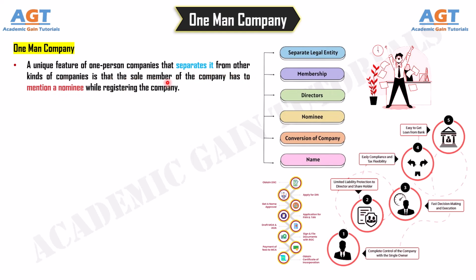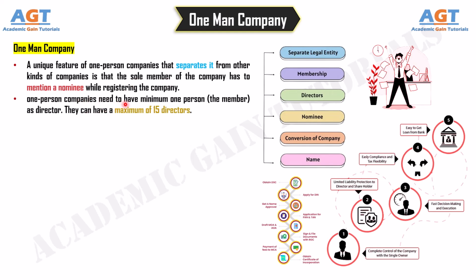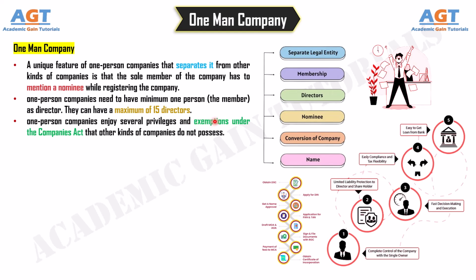One-person companies need to have a minimum of one person, the member, as director. They can have a maximum of 15 directors. One-person companies enjoy several privileges and exemptions under the Companies Act that other kinds of companies do not possess.